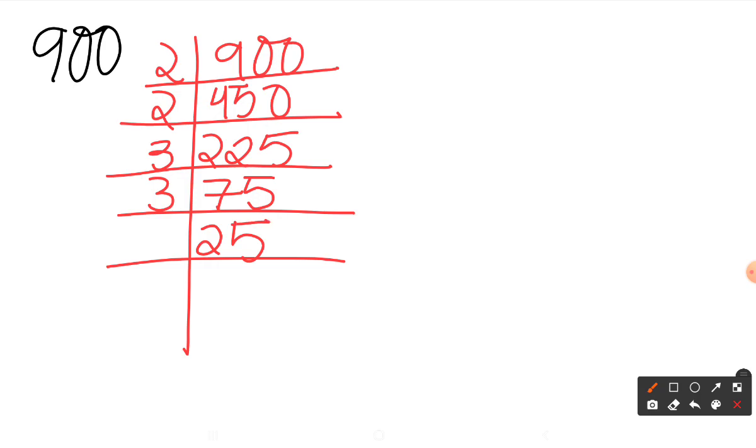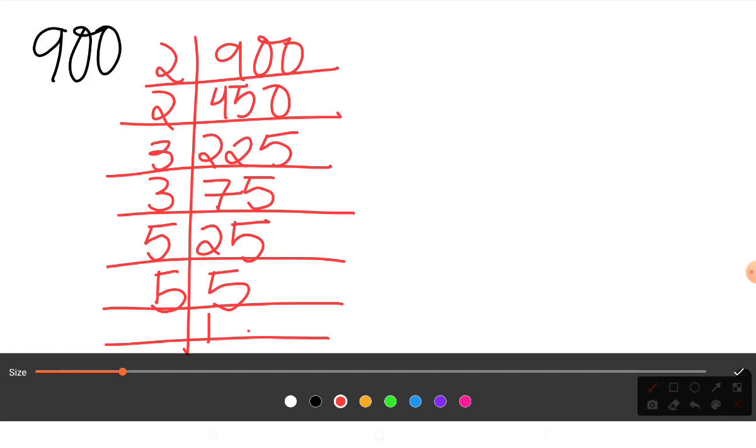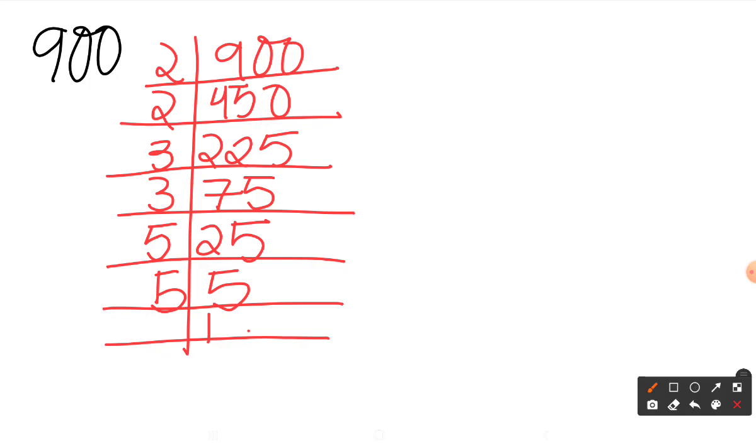Now 25 is the square of 5, so I'll do it by 5. So 5 again and 5. Okay, and 1. Now I have divided 900 into its prime factors, and it's clearly visible that all its prime factors have a pair. For example, 2 has a pair, 3 has a pair and 5 has a pair. Okay, that means it verifies that 900 is a perfect square number.